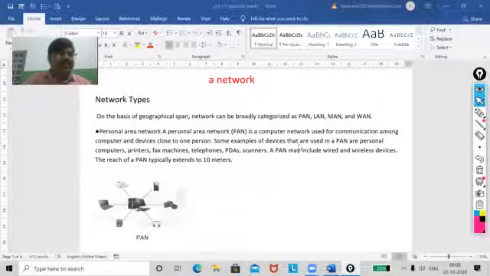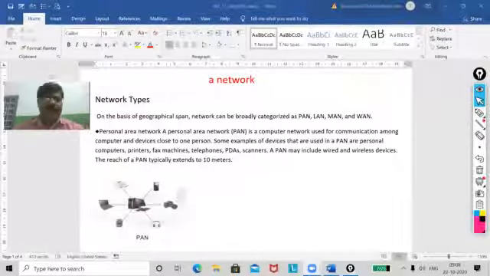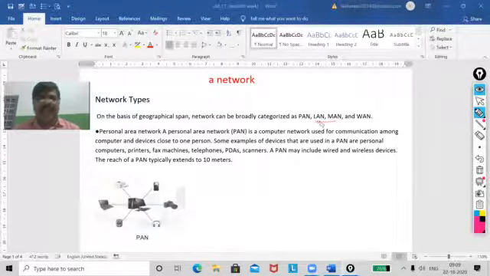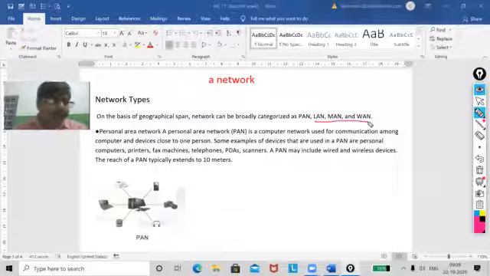If I'm saying on the basis of geographical span, then my network is divided into three. That is LAN, MAN, and WAN. But if you want to go for the shortest network, then you can prefer PAN also. That is called personal area network.